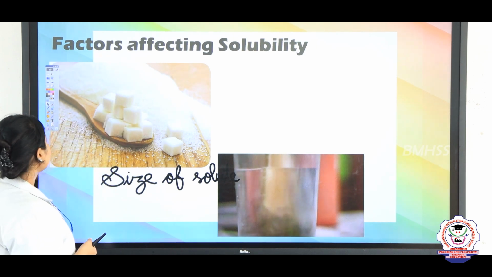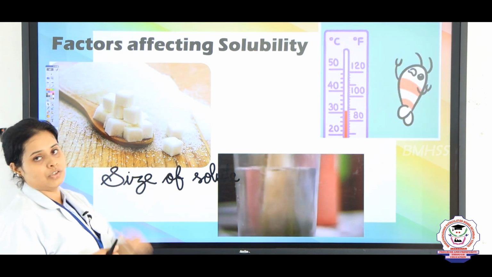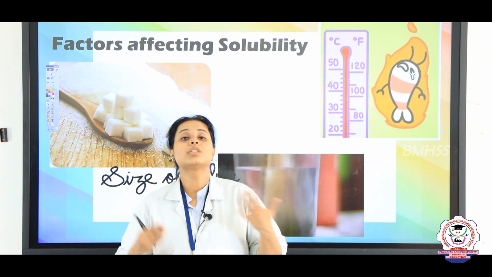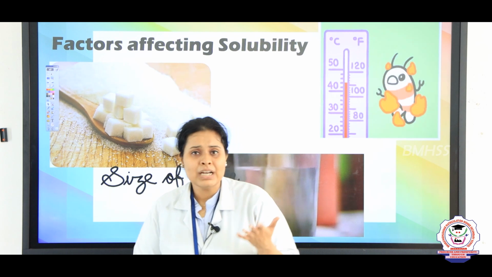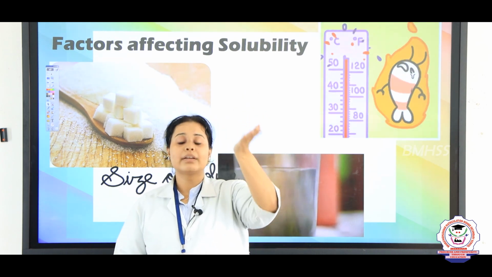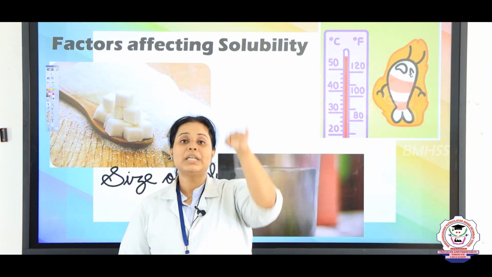And the last one here is the temperature. Generally you will see that whenever you increase the temperature, the solubility will also increase, but there are a few exceptions in which if you increase the temperature, then the solubility will decrease.